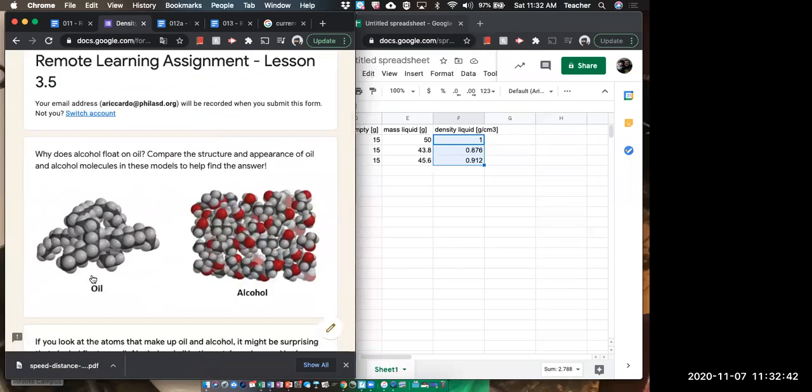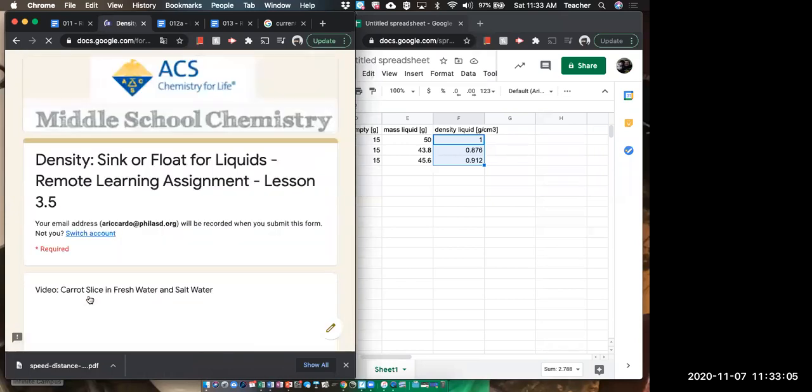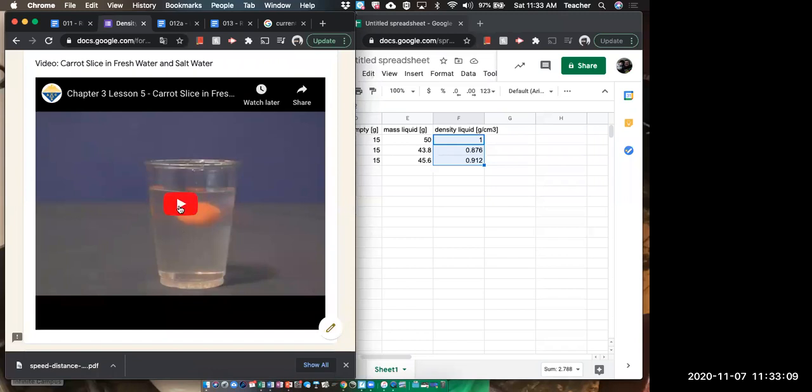Why does alcohol float on oil? Because it has carbon and less oxygen, and the carbon is bigger, and there's more of it over here than there is with the oil. Yeah, that's right. Yes. Carrot slice from fresh water versus salt water. Okay.